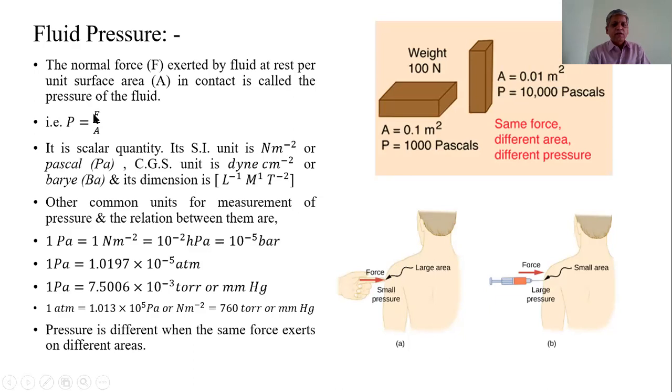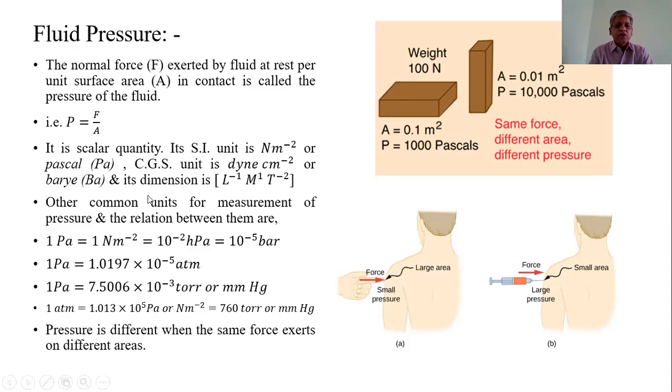Newton is the SI unit of force and meter square is the SI unit of area. Therefore, its SI unit is Newton per meter square, N m raised to minus 2, or Pascal. Pascal is the name of a scientist, and the unit is named after him.